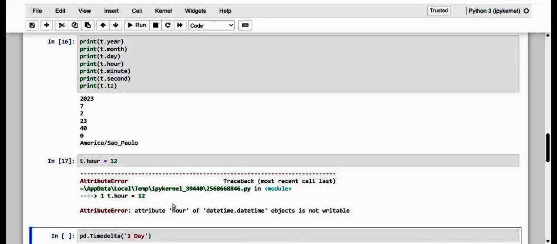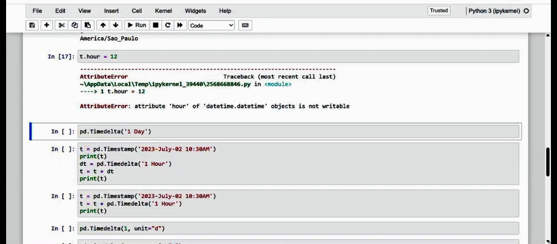So to modify or update this exact datetime value, it will be necessary to use an arithmetic method that involves another concept, which we call timedelta. Okay, now let me discuss that timedelta. Kindly just observe here, dear friends.